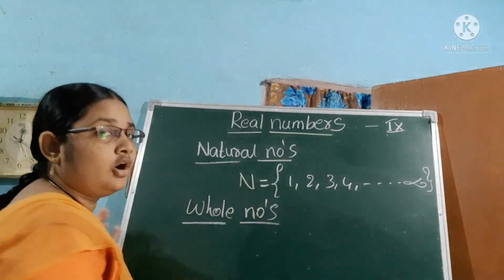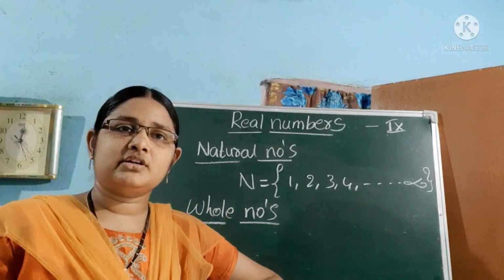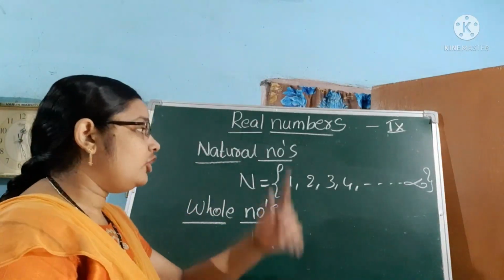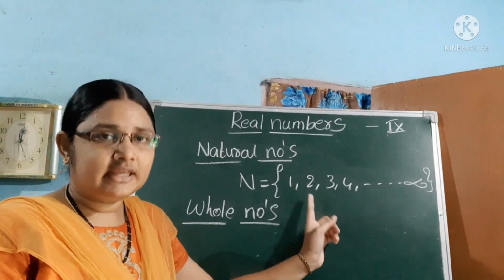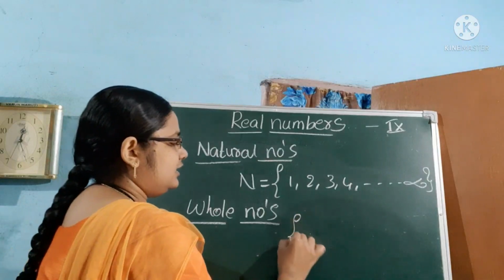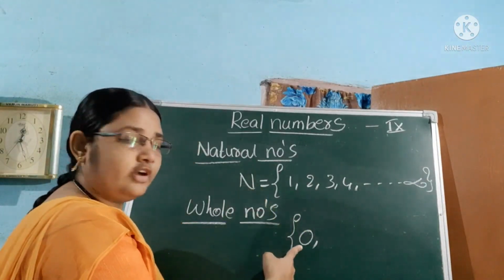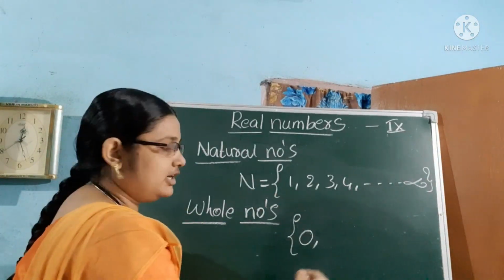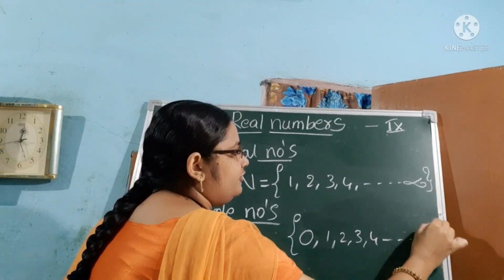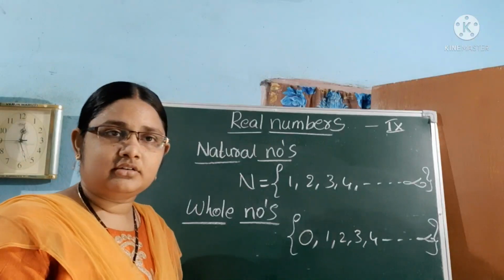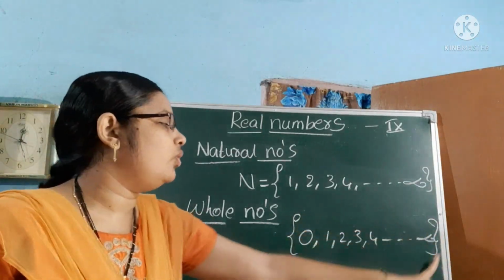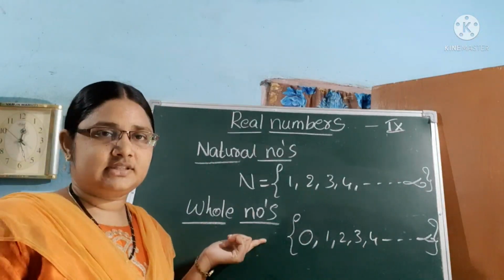After natural numbers, whole numbers. What are the whole numbers? Very good. If we add 0 to the natural numbers, then those numbers are called whole numbers. So 0, and all natural numbers 1, 2, 3, 4 and so on to infinity.